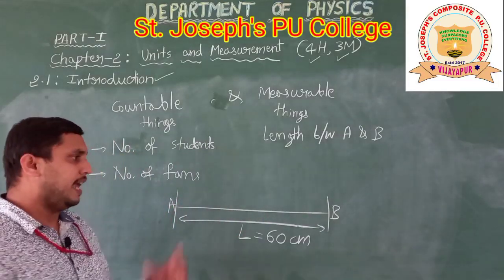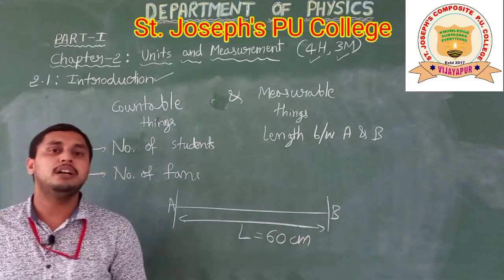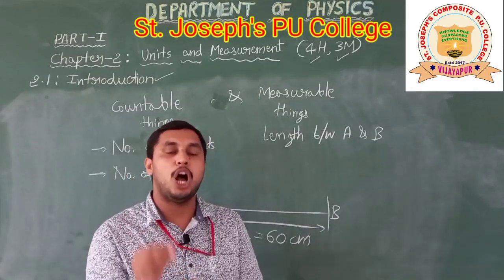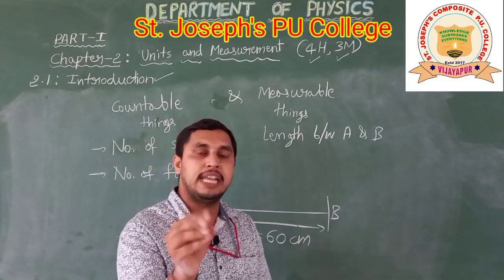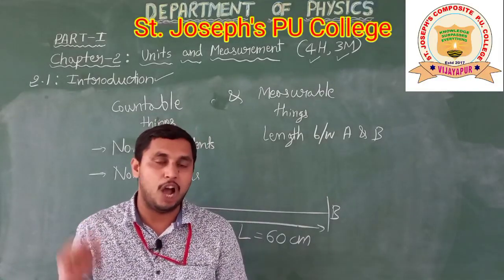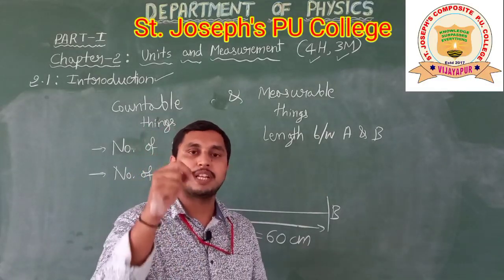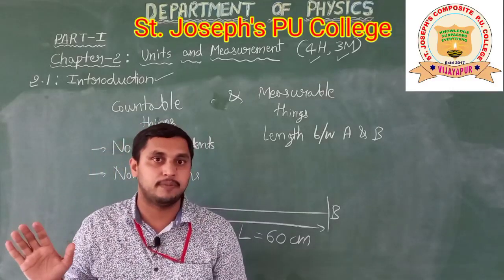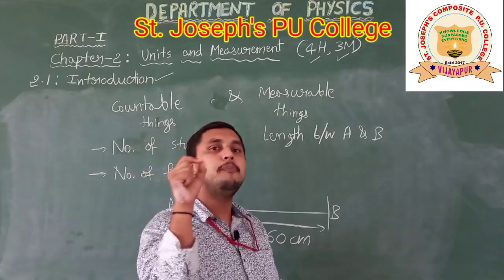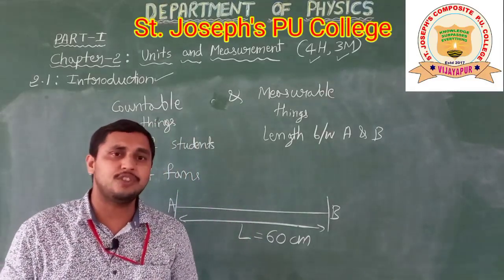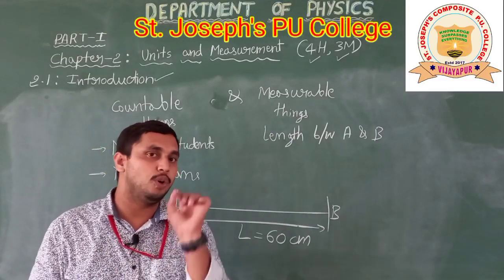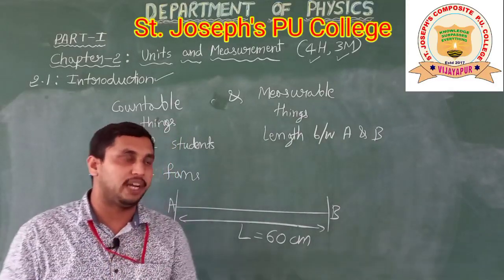And for example, the time: how much time you are spending for study purpose. It is a measurable thing, it is not a countable thing. I hope you are getting my point.